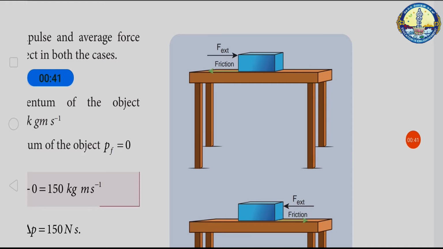Relative motion: when a force parallel to the surface is applied on the object, the force tries to move the object with respect to the surface. The relative motion is opposed by the surface by exerting a frictional force on the object in a direction opposite to the applied force. Frictional force always acts on the object parallel to the surface on which the object is placed. There are two kinds of friction: one is static friction and the other is kinetic friction.